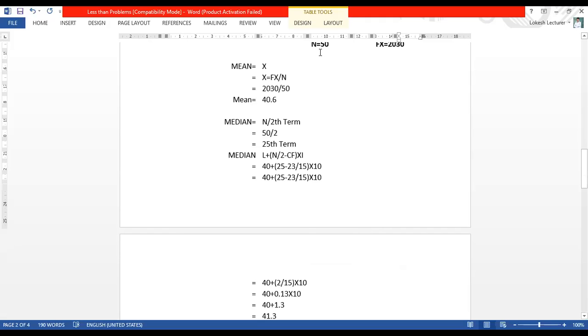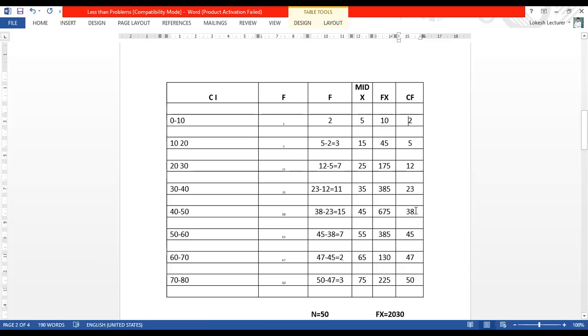Look here. N is 50 divided by 2, that is the 25th term. Where is the 25th term? You can see here in the CF, where is the 25th? 23. After the 25th term we have to select. Is 26 there? No. 27? No. 27, 28, 29? No. Finally 38, right? So we have to select this area. Here, 40 is the lower value. What is the frequency? 15. Then cumulative frequency, the previous one you can take 23.